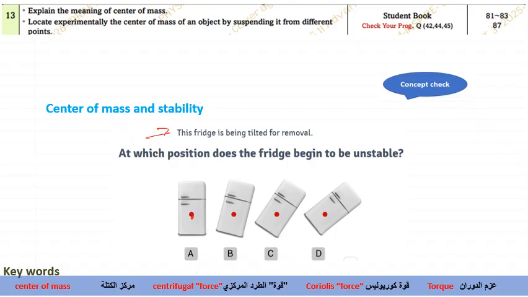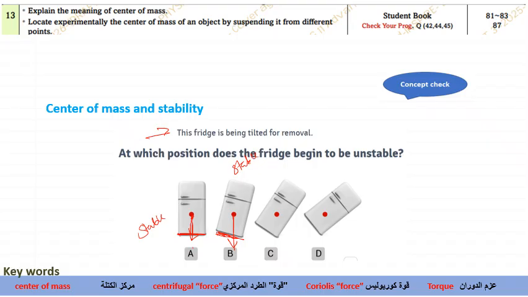Okay. First, you need to draw a vertical line from the center of mass to the ground. If the vertical line passes through the base, then it is stable. Draw the vertical line down. If it passes through the baseline, then it will be stable. Again, you draw the baseline, this is the baseline over here. You draw the vertical line. Still, that vertical line passes through the base, so it will be stable. Again, stable.